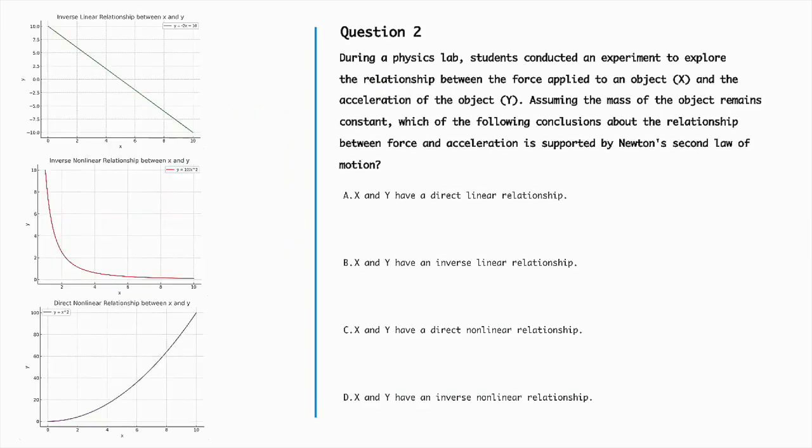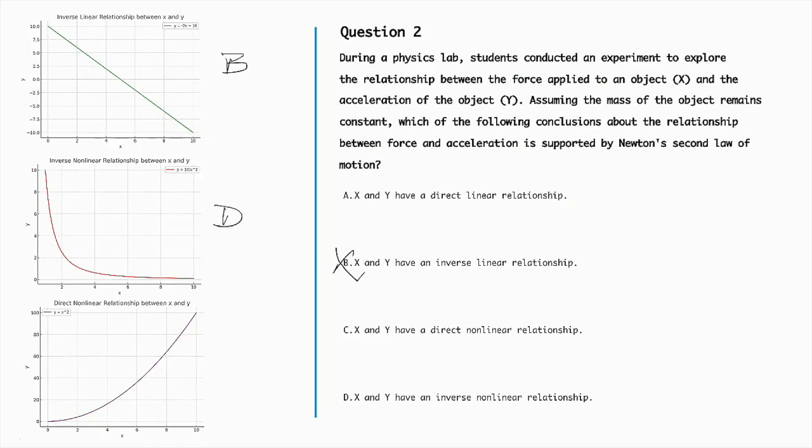An inverse linear relationship would suggest that as one variable increases, the other decreases in a straight line fashion, which is not the case here. That's what this would look like. An inverse nonlinear relationship suggests a similar inverse pattern, but not in a linear fashion, which also doesn't apply.